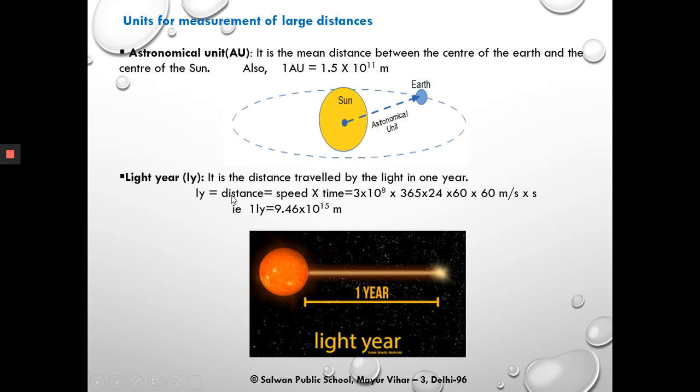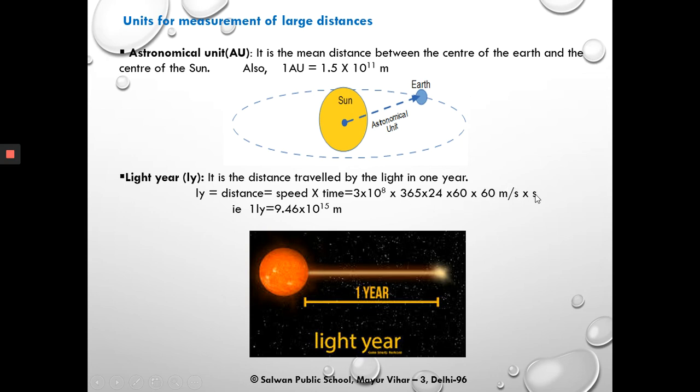The next larger unit for measuring large distance is the light year. Light year is the distance traveled by light in 1 year. From the definition, distance is equal to speed into time. The speed of light in air or vacuum is 3 into 10 to the power 8 meter per second, and the time is given as 1 year. So we are going to convert this 1 year in terms of seconds. For this, we need to multiply by 365 into 24 into 60 into 60.